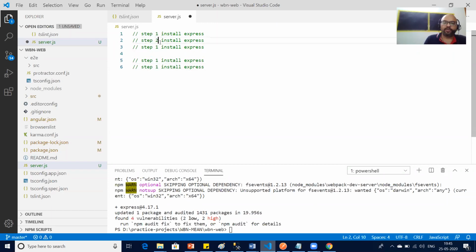Step two should be imports and require. Step three should be pass Express as global variable. Step four.